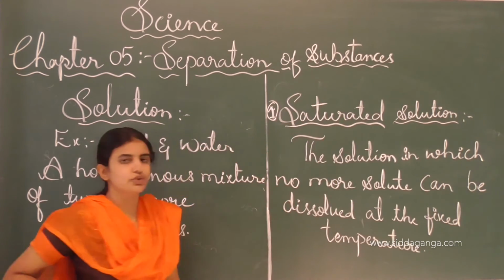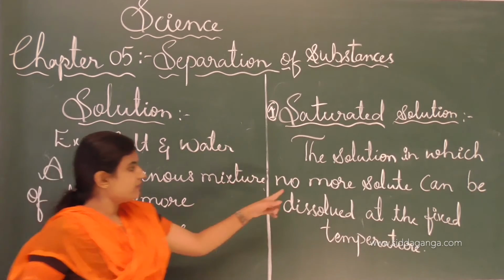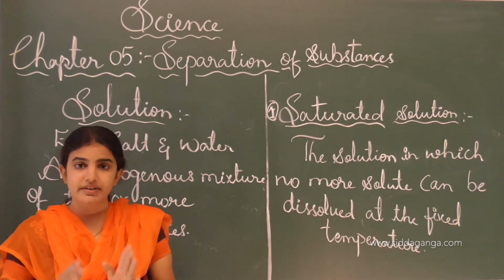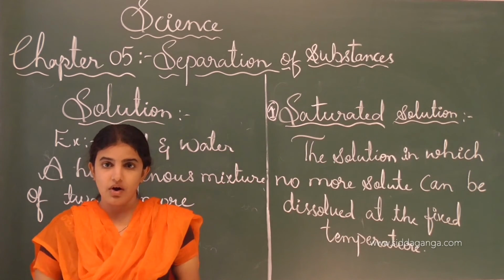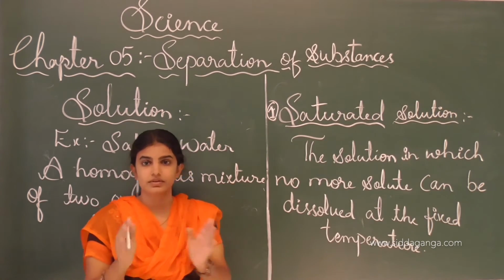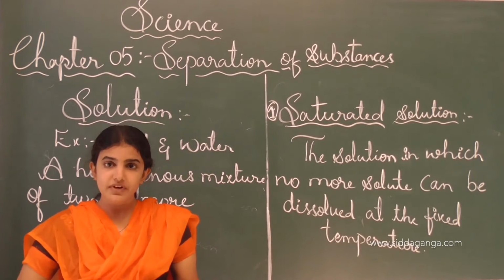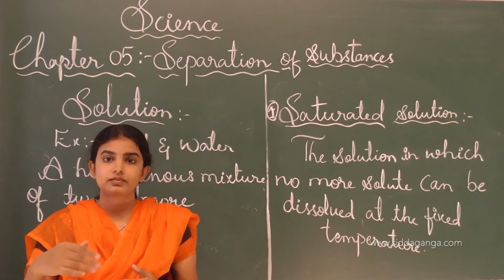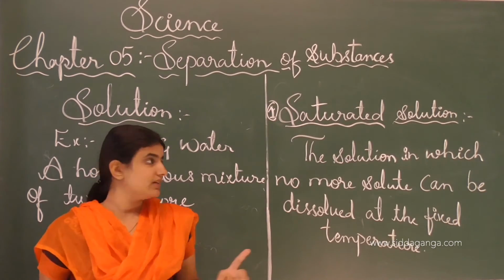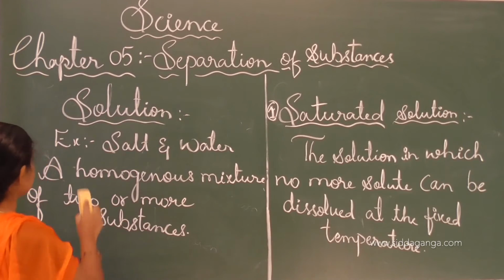Saturated solutions are those solutions in which no more solute can be dissolved at a fixed temperature. For example, at a given temperature, if the temperature is normal, then the solute will be dissolved. If we raise the temperature, then it will dissolve again. At normal temperature, no more solute can be dissolved. We call it a saturated solution. See, for example, I will write here.